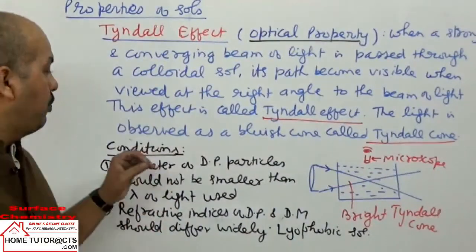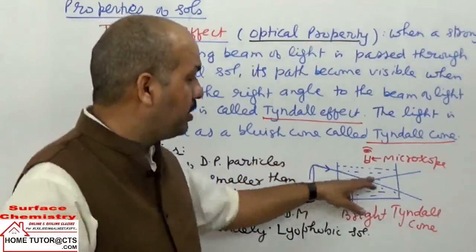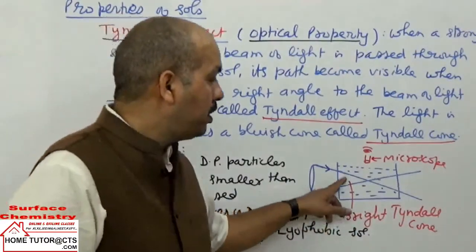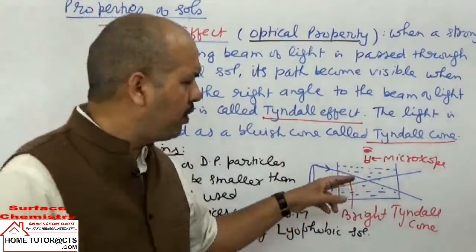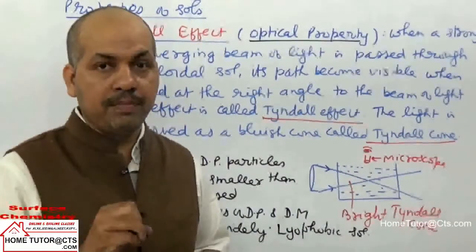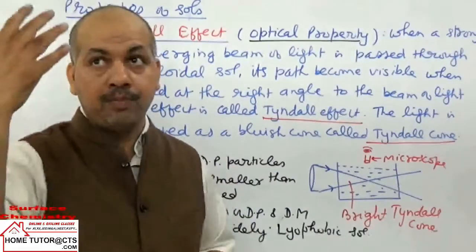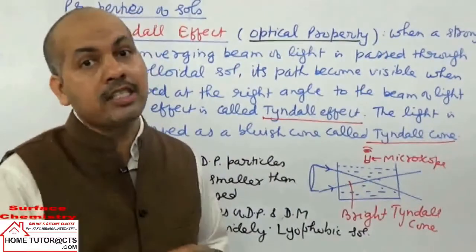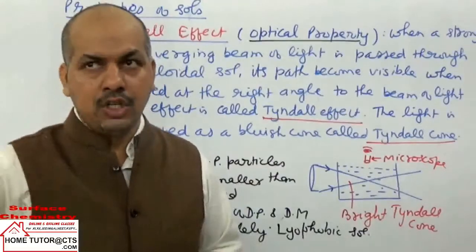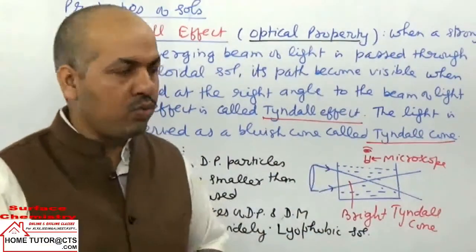Moreover, we can take the conditions for this Tyndall effect. When a converging beam of light passes through, the path of light is visible and appears as a bluish cone, which is called the Tyndall cone. One more example: in cinema halls, when the light comes from the projector and falls on the screen, the dust particles in the air cause scattering of light. So the light is sometimes visible because of this Tyndall effect only.